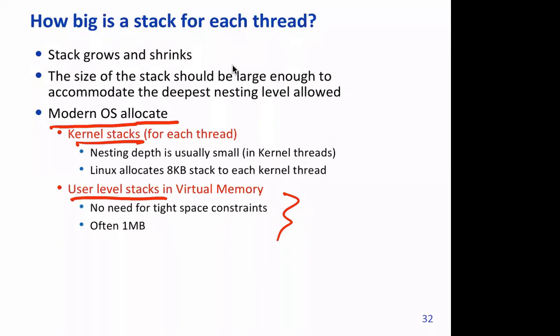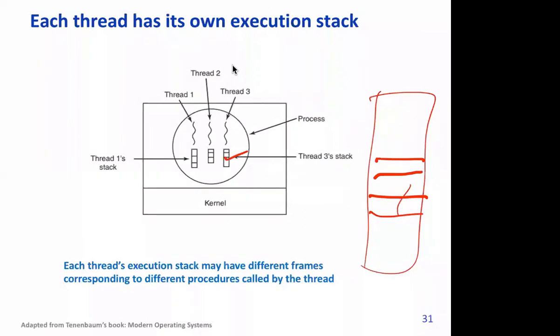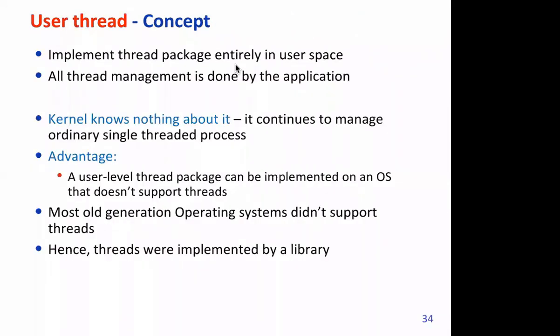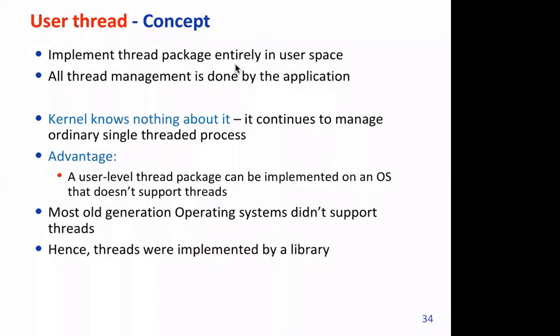Usually the size of this is small, while the user stack is quite large, usually around 1 MB. So the stack that we have discussed just now is usually large, but what the OS creates in kernel space, the kernel stack corresponding to each thread, is small. Assume T1 is here, then the kernel stack corresponding to T1 will be small in size.